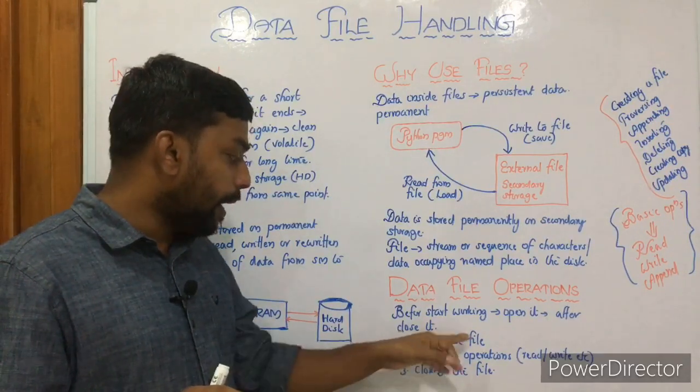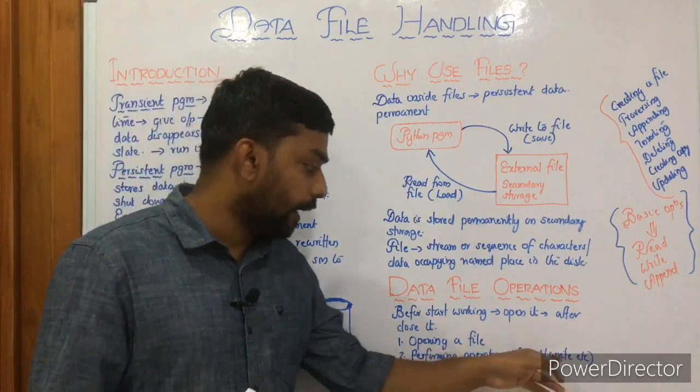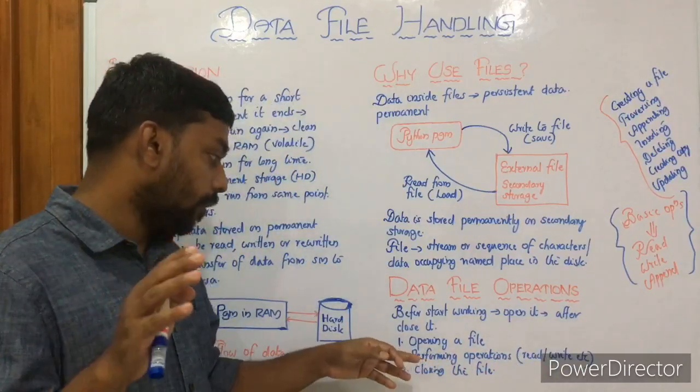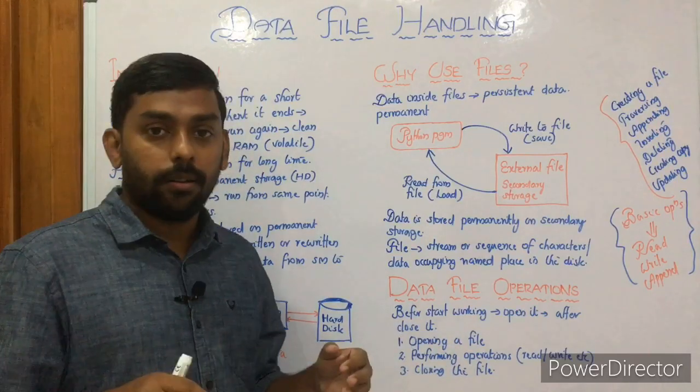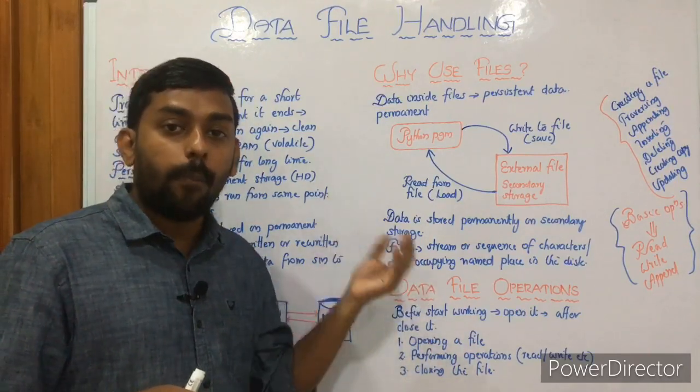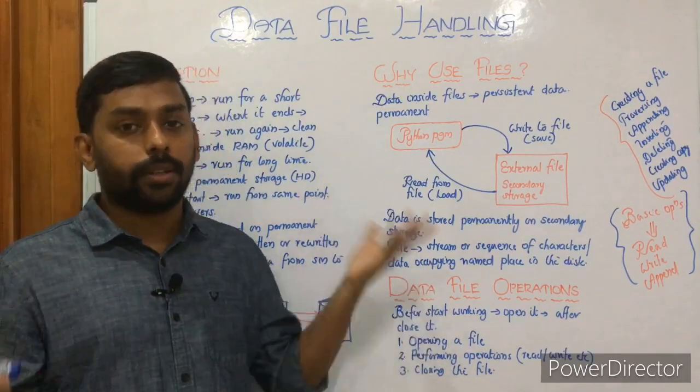Opening a file, performing operations, read, write, etc. We have a lot of other operations as well, beyond our syllabus. Then closing the file. So these are the three basic operations: opening a file, performing operations, and closing a file.